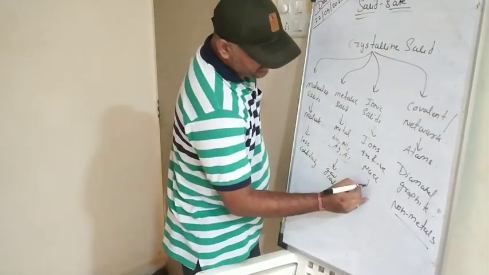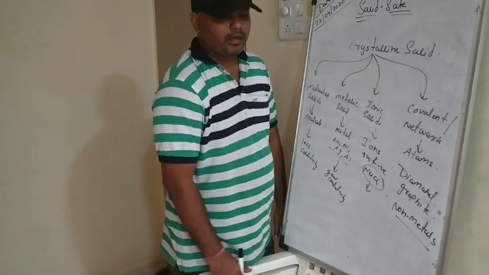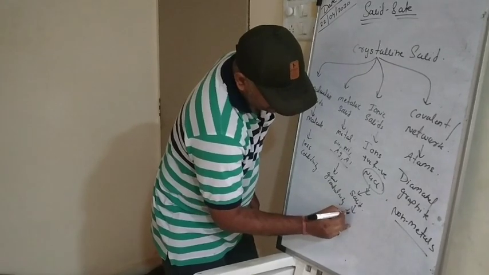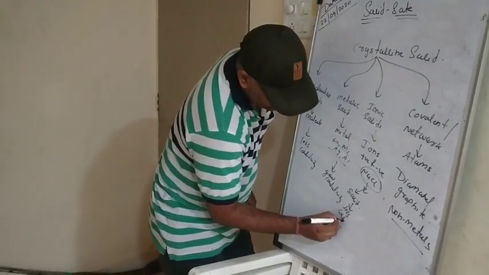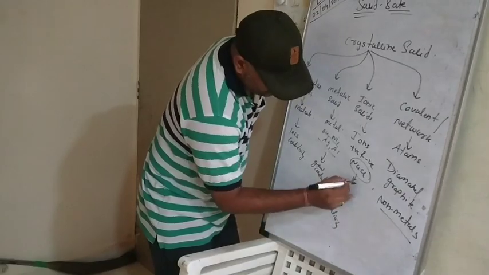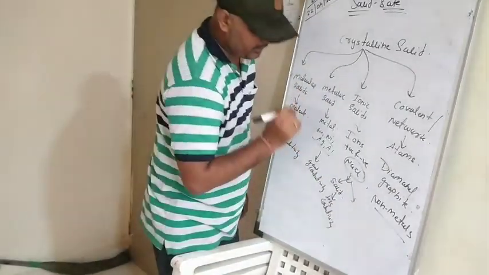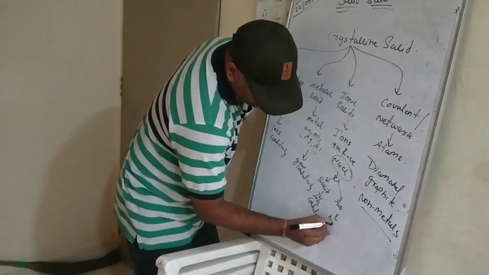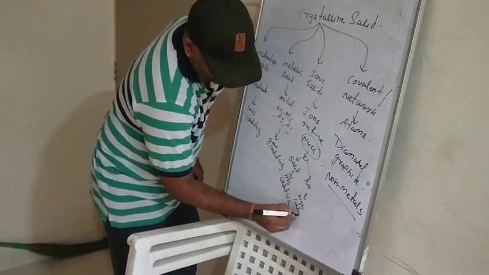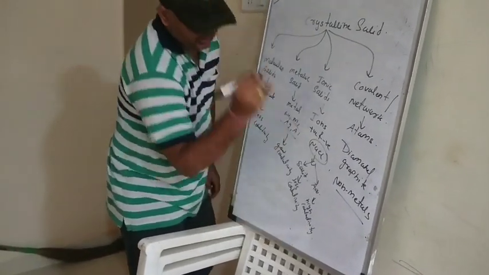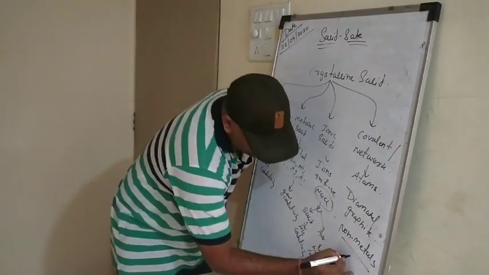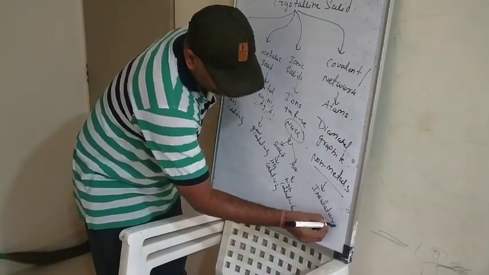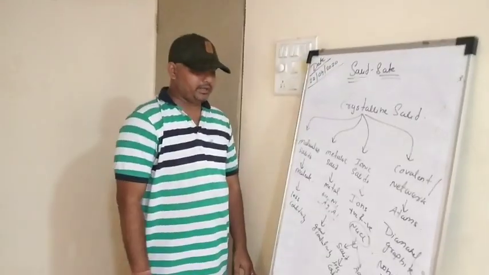Then ionic solids, like NaCl: if NaCl exists in the solid state, it has low conductivity, and if it exists in aqueous form, it shows high conductivity, right? And covalent or network solids work as insulators, right?